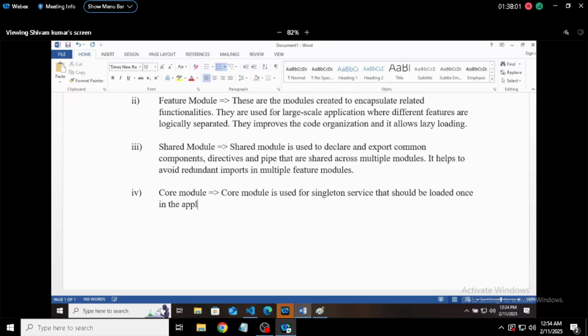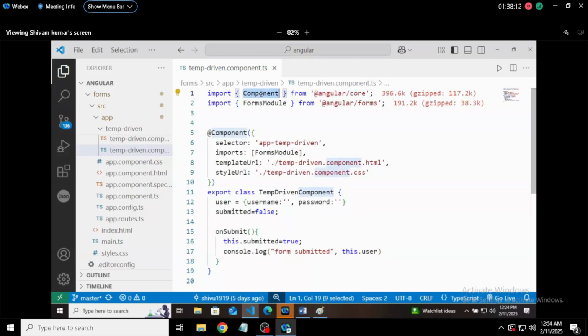So if you have a service that you want to use only one time when the application is running, that is a core module. Core module means very simple. You are importing a component from Angular core. Component means this particular view page. It will load once only, right?